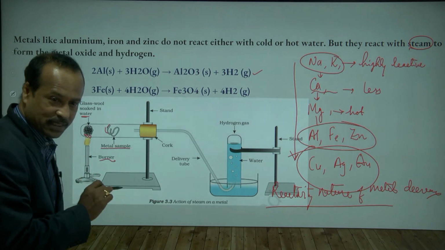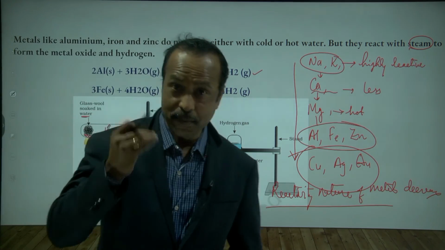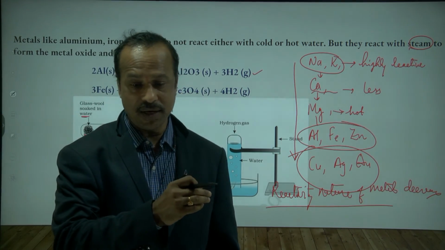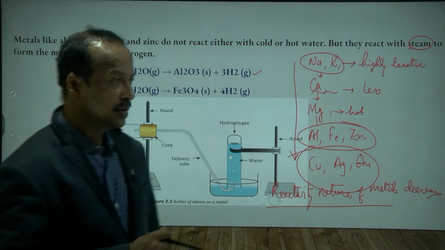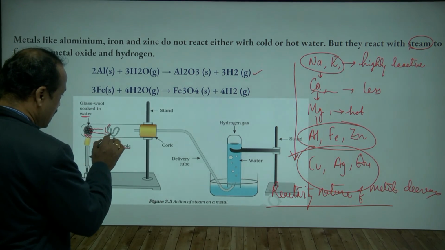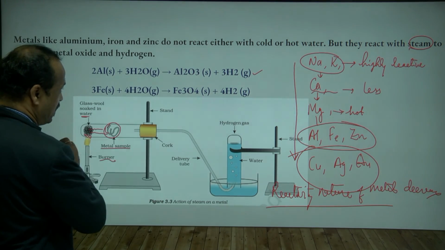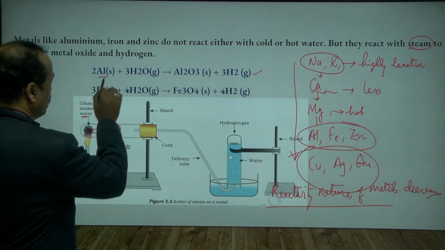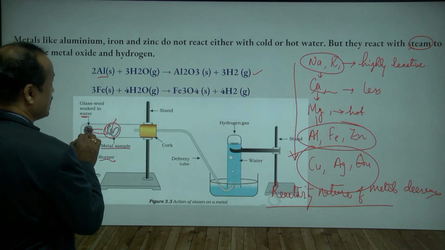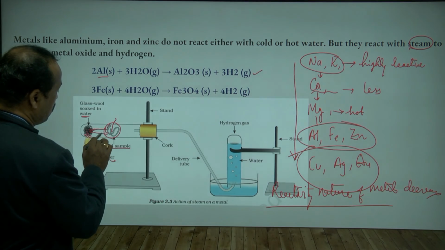On heating, what happens? Water gets boiled and water is converted into steam. So this steam passes like this. Now it will react with this metal. For example, if you are taking aluminum here, and this is water vapor, this is steam, so this steam is reacting with the aluminum.